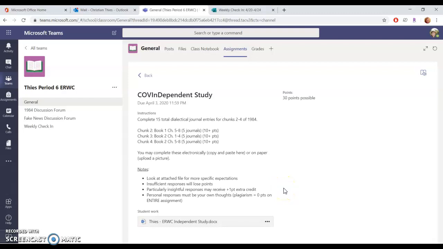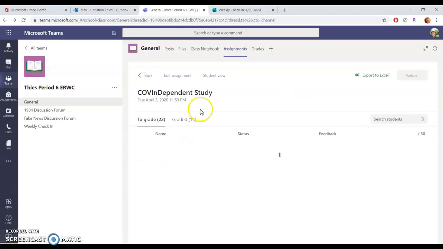So you're going to notice that for this one, you may just complete these electronically or on paper and upload a picture. So for the independent study assignment, I asked you to just upload a picture of something that you already did. I know it was a little bit wonky because none of us expected to be out this long. So it's fine if you choose to do it on paper and then submit me a picture of your assignment. But for this new one,